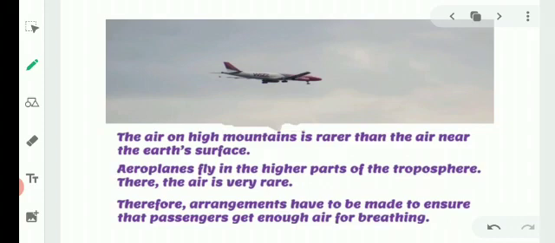Therefore, arrangements have to be made to ensure that the passengers get enough air for breathing, which means the aeroplane has an arrangement for passengers to get enough oxygen.